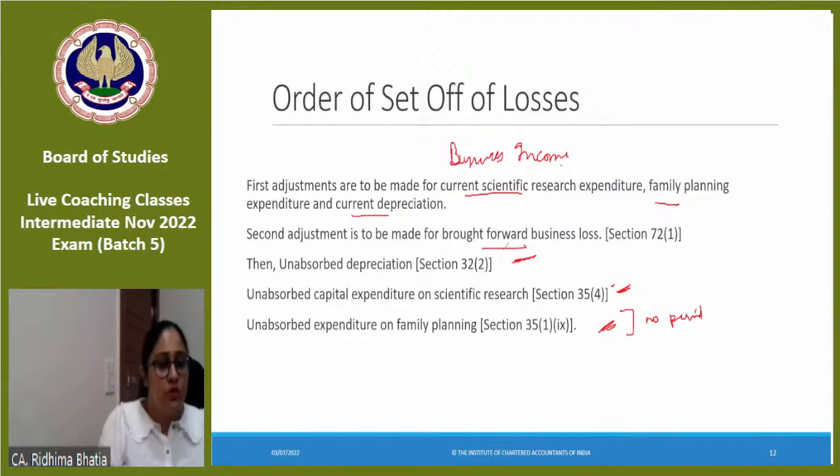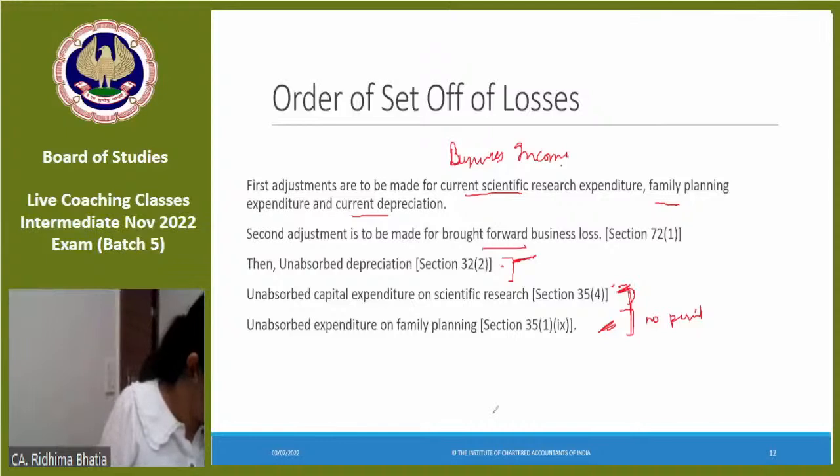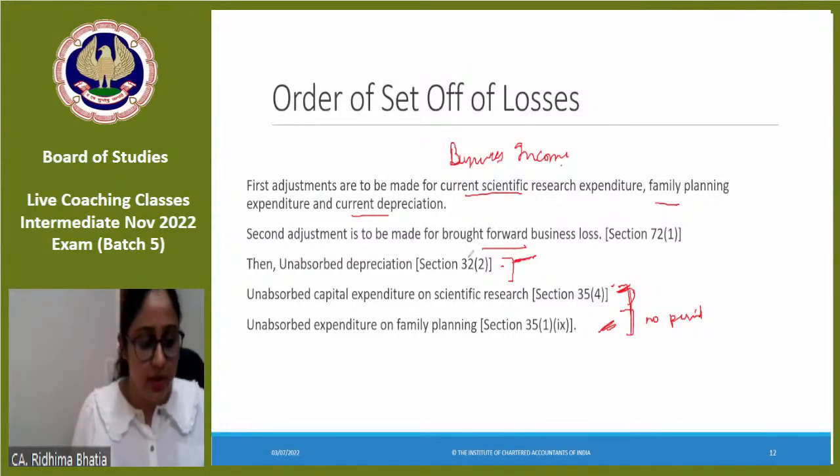Brought forward business loss I will adjust first. Why? Because it is an 8 years period, and then the depreciation I will adjust later because it is indefinite period. And capital expenditure on scientific research is also indefinite period, and family planning is also indefinite period. Okay? Clear? One thing always remember. We'll do a few questions, probably 2 questions, and then we'll wrap the class because that will solidify my learning.